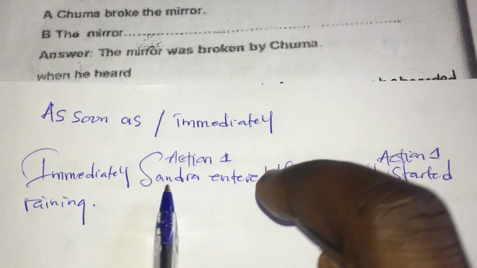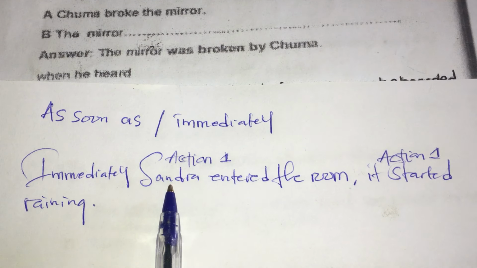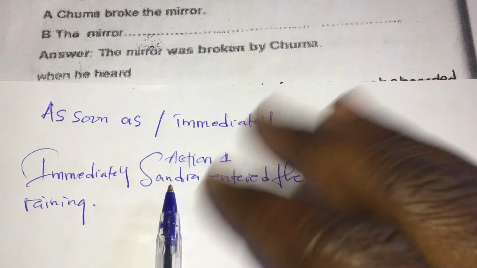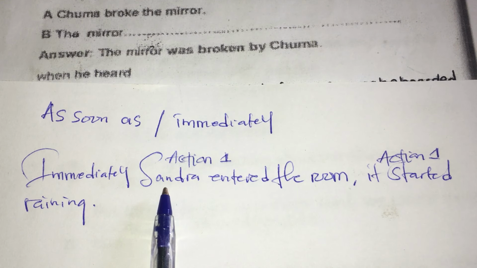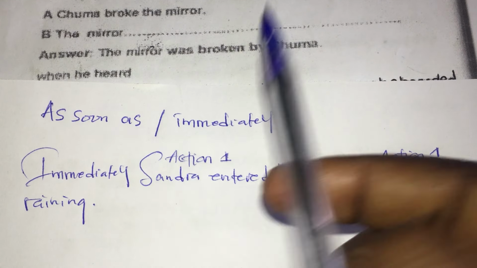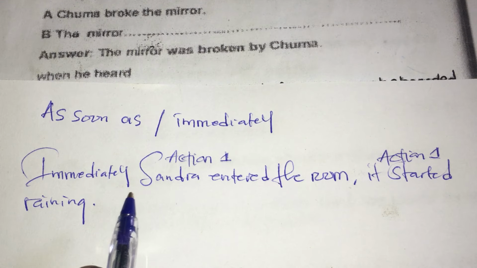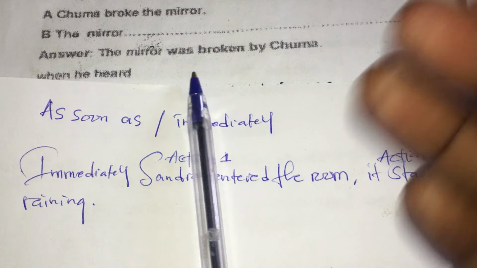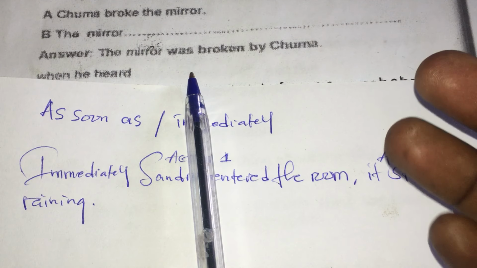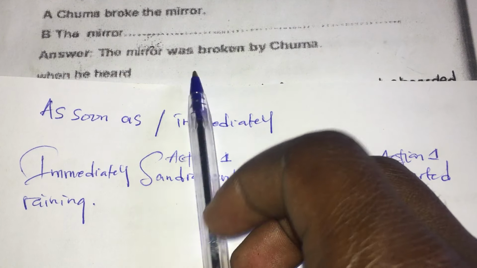That's what it means. It shows something happening immediately without wasting time. That's what these rewrites are all about. They show something happening immediately after another thing has happened. So you can see, they can say as soon as, or they can say immediately. It simply shows something happening immediately after something has happened.